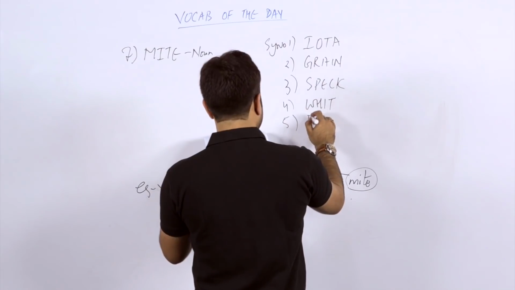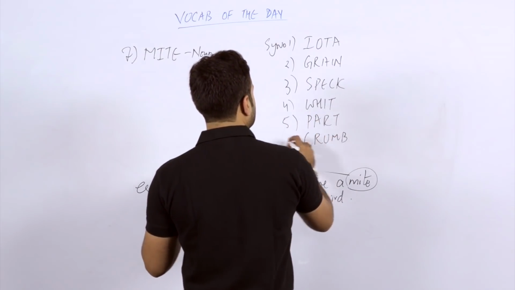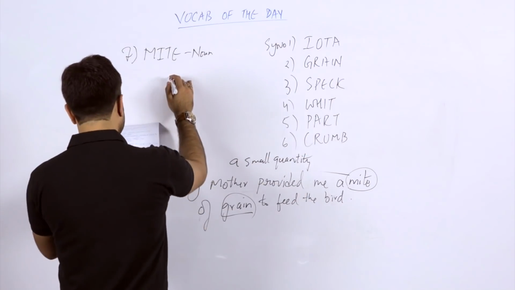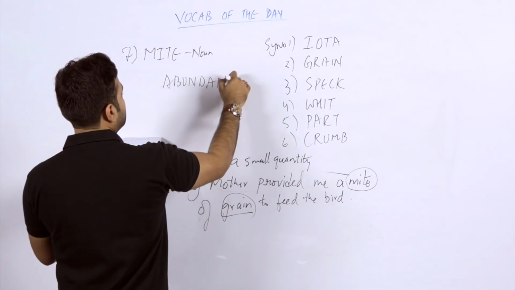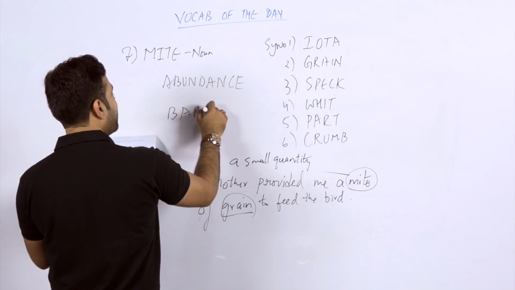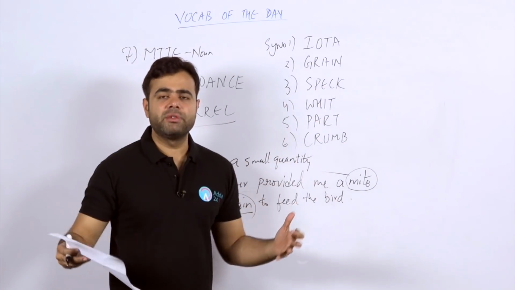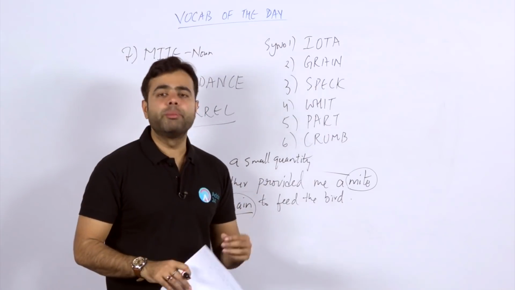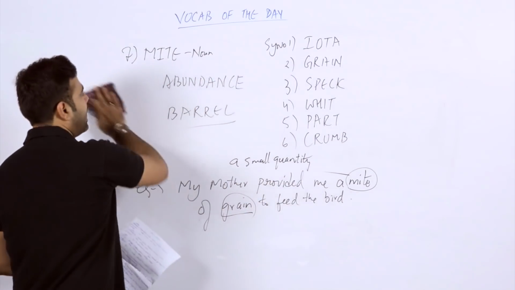Fifth is part and crumb. Crumb is also a synonym. Abundance is the antonym, and barrel can be an antonym. Why have I taken the word barrel in the antonym, students? Barrel is something which is very big and has the capacity for a big, abundant amount of anything. Let's proceed to the next word after mite.